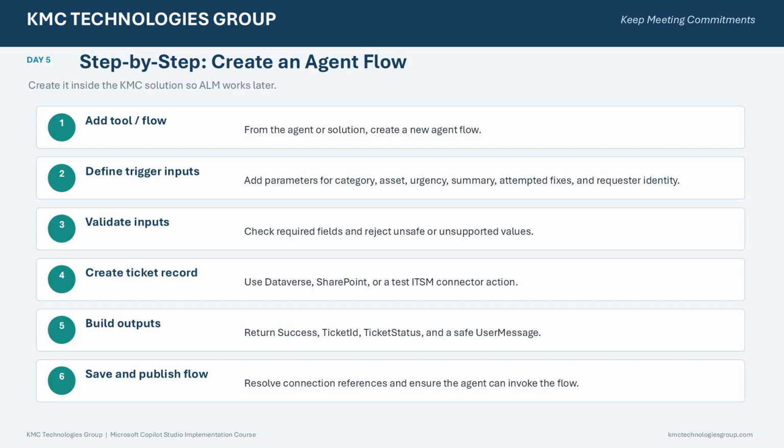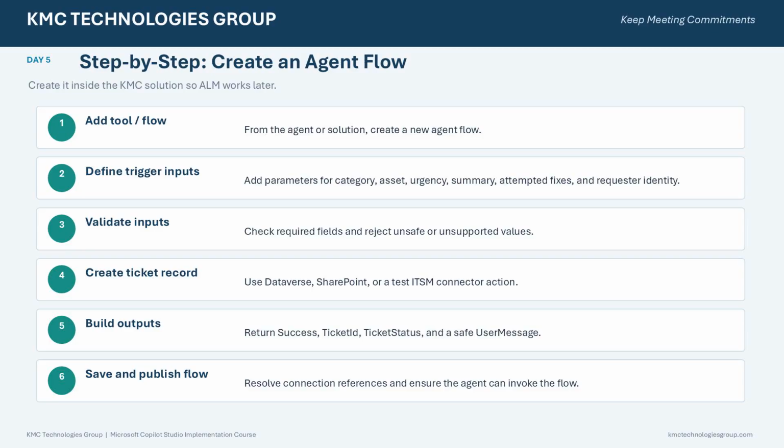Now let's create the agent flow. Create the flow inside the KMC solution so it can participate in proper application lifecycle management later. Define trigger parameters for category, asset, urgency, summary, attempted fixes, and requester identity. Next, validate the inputs before doing anything with the back end. Reject missing required values and unsupported or unsafe inputs.